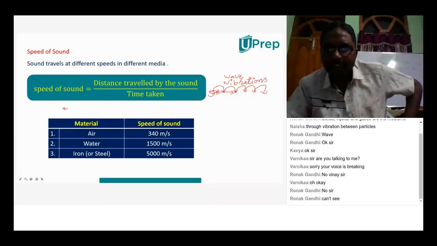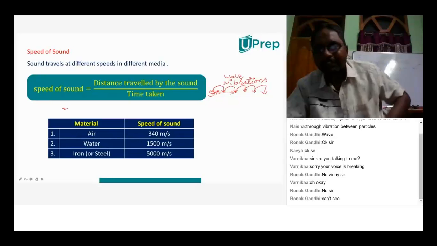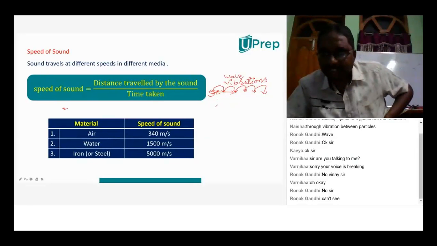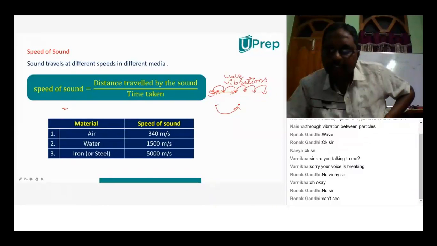And when vibrations are there, if one particle is here and another particle is distant, that means a long distance is there between two particles, then in order to give energy from this particle to the next particle, it has to vibrate with a greater extent.